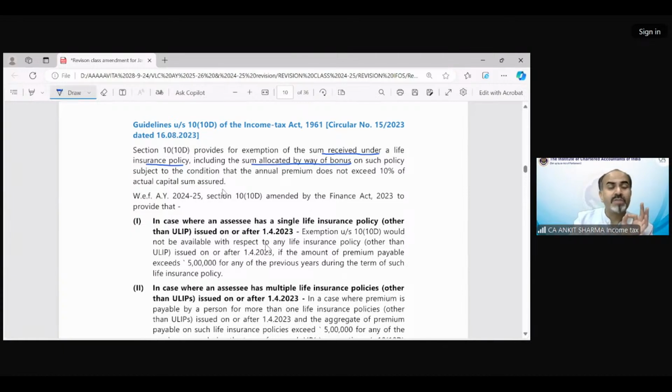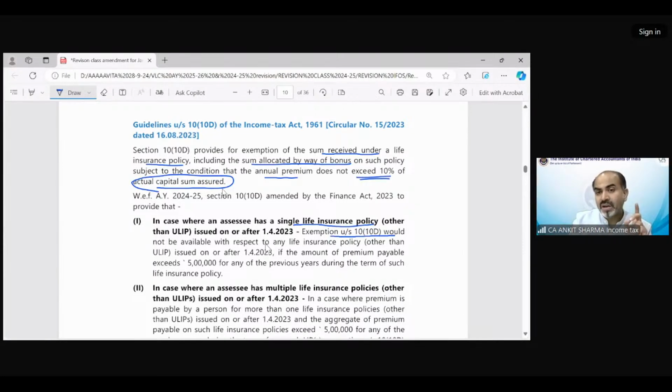subject to the condition. What was the condition? That the annual premium should not exceed 10% of the capital sum assured. So you can claim the exemption if your annual premium does not exceed 10% of capital sum assured. If it is exceeding that, the exemption would be denied. So the provision is being discussed over here again. In case an assessee has only a single life insurance policy other than ULIP and Keyman, then the provision says exemption under section 10(10D) would not be available